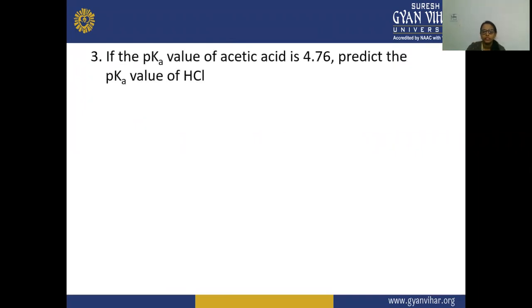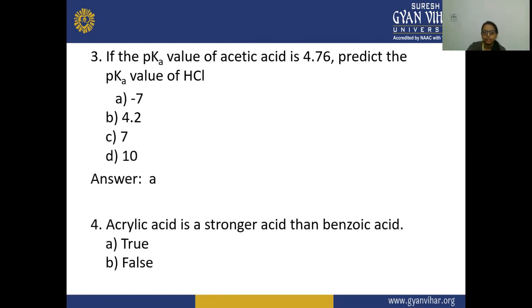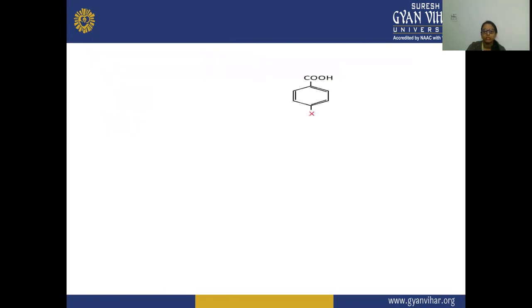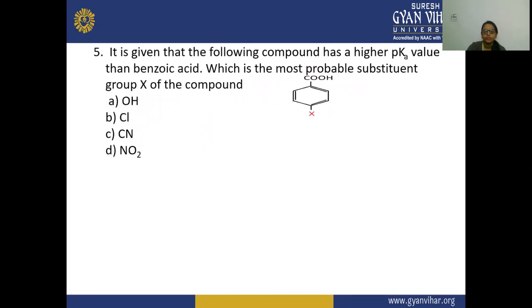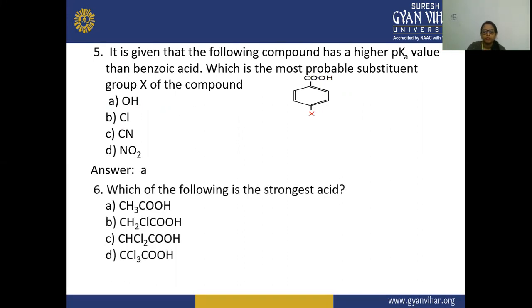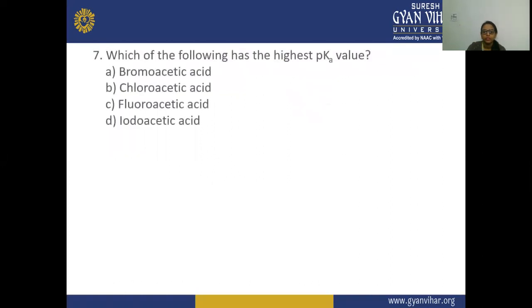If the pKa value of acetic acid is 4.76, then HCl is -7. Acrylic acid is a stronger acid than benzoic acid. That is false. If it is given that the following compound has a higher pKa value than benzoic acid, which is the most probable substituent group X of the compound? That is your OH. Which of the following is the strongest acid? That is your CCl3COOH. Which of the following has the highest pKa value? That is your D, iodoacetic acid.